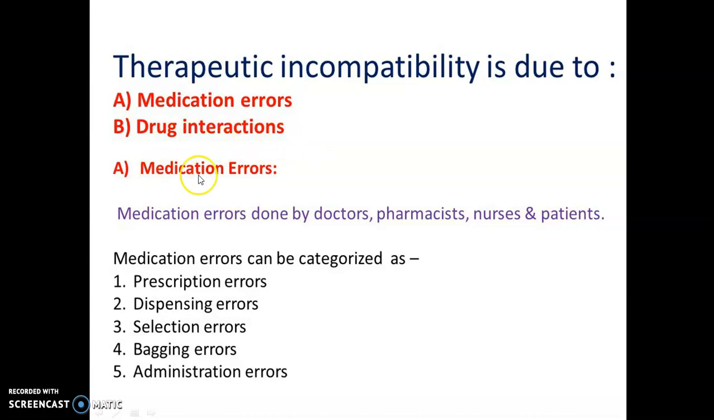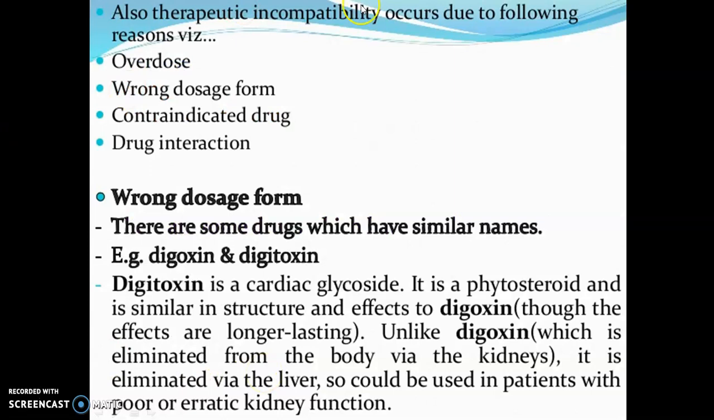Medication errors are made by doctors, pharmacists, nurses, and patients. The medication errors can be categorized as prescription errors, dispensing errors, selection errors, bagging errors, and administration errors. Also, the therapeutic incompatibility occurs due to the following reasons: overdose, wrong dosage form, contraindicated drug, and drug interaction.